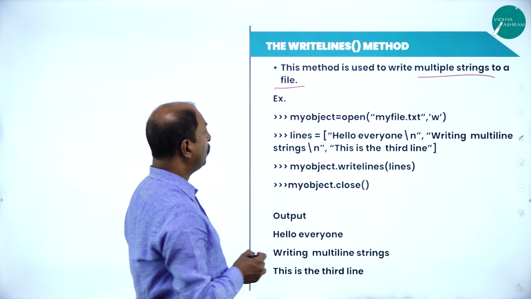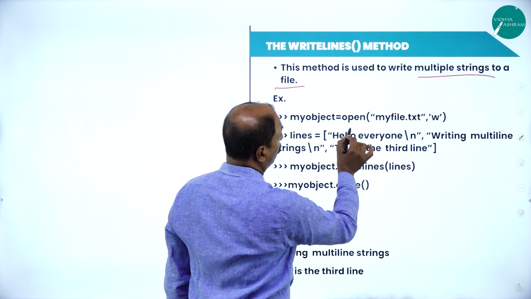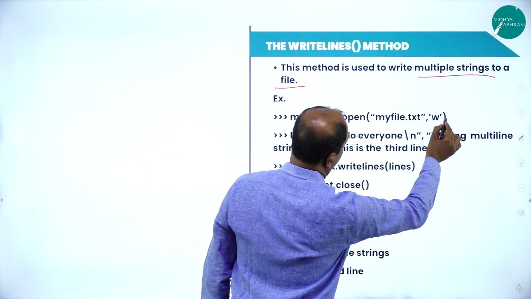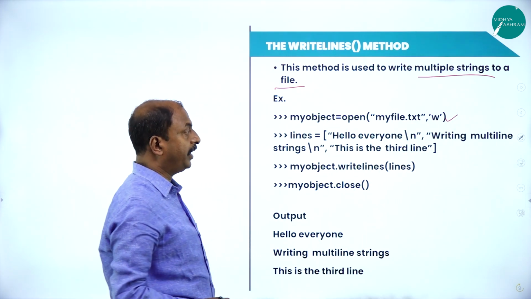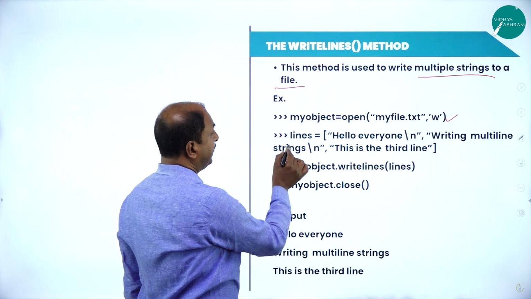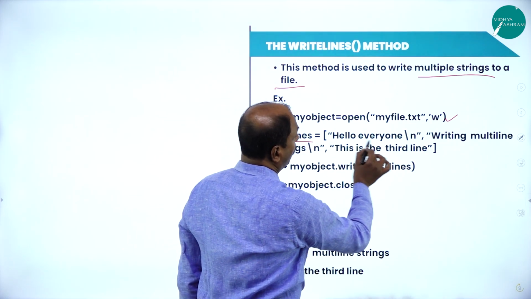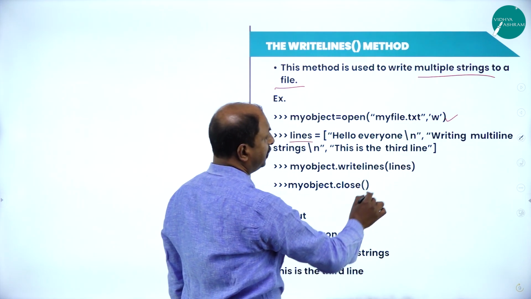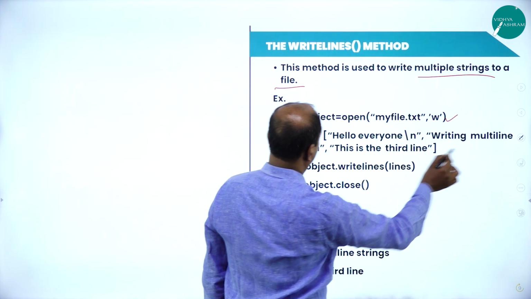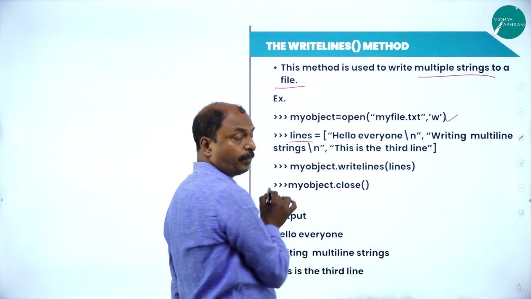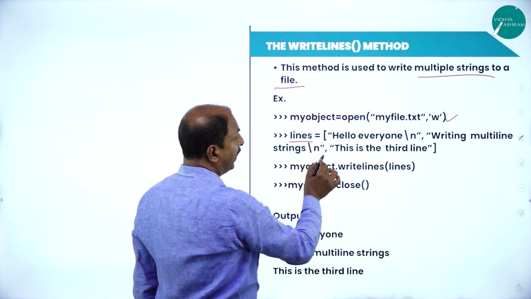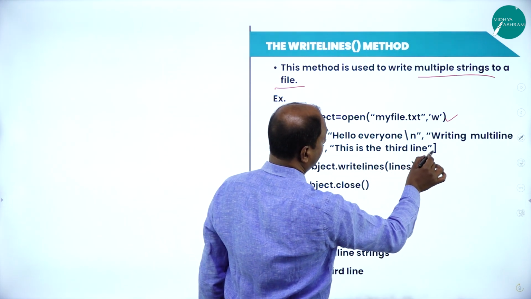Look at the example now. My object equal to open myfile.txt, which means we are opening a file in write mode. Lines equals, observe this, open the bracket, hello everyone, closing the string here, comma, writing multi-line strings, backslash n for next line, and this is the third line, closing it.